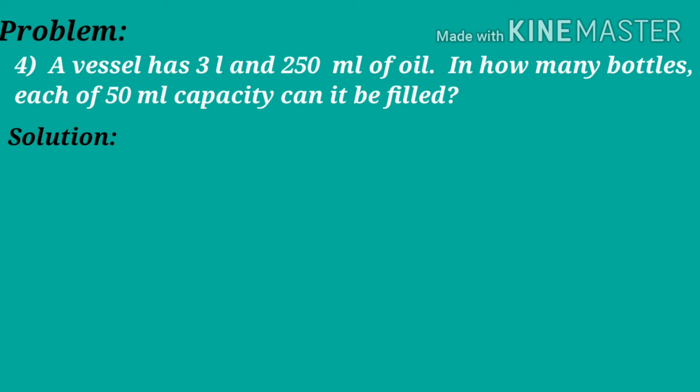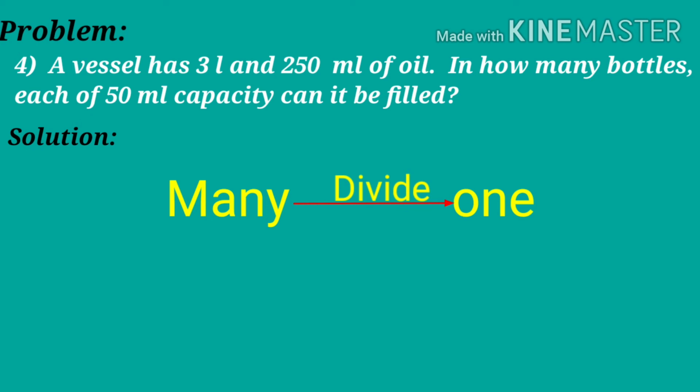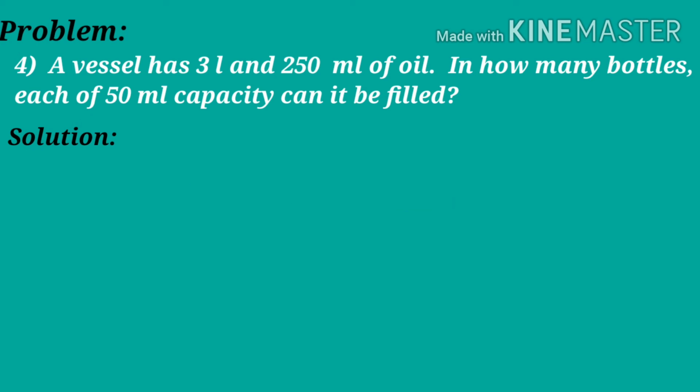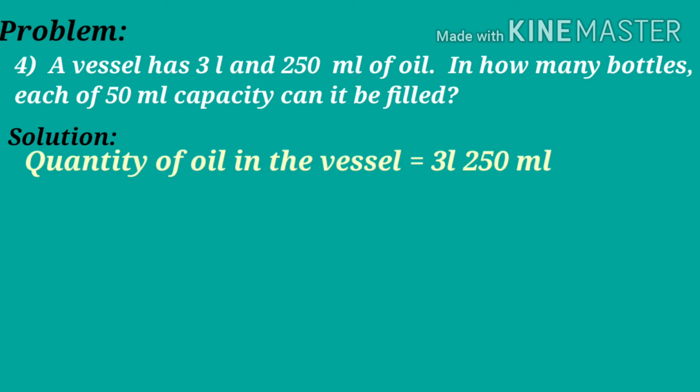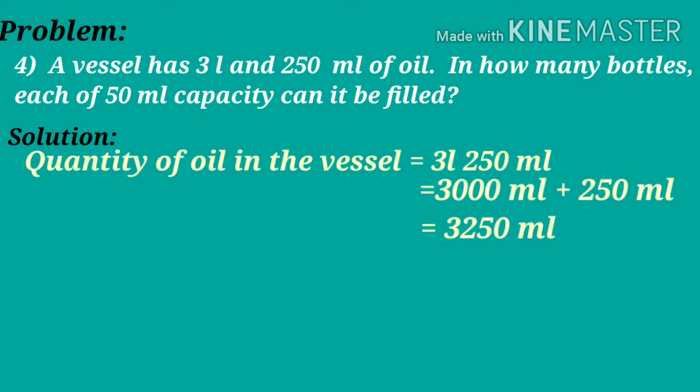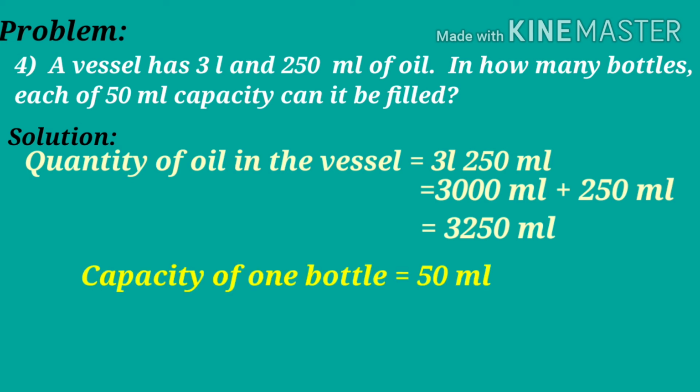Each bottle means one bottle. Here we are finding from many to one. So it is the case of division. First, we can write down the given facts. Quantity of oil in the vessel is 3 liters 250 milliliters. Here we convert 3 liters 250 milliliters into milliliters. 3 liters is 3000 milliliters, plus 250 milliliters, and we get 3250 milliliters.